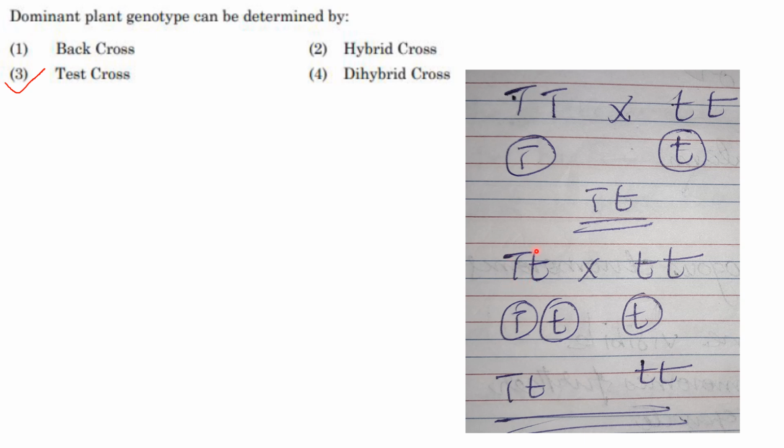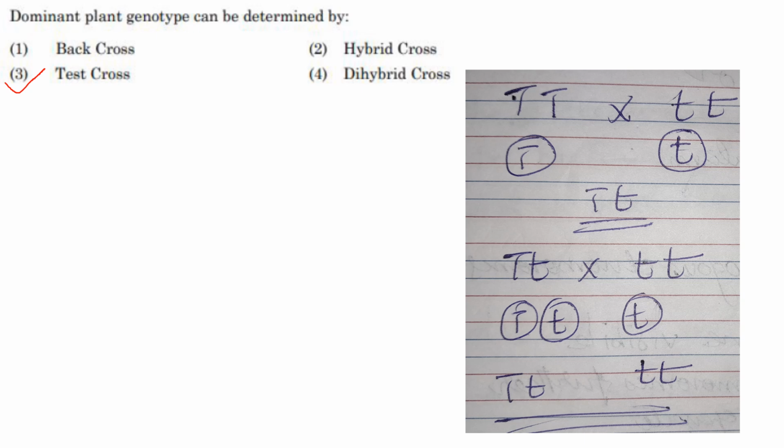Now if your unknown genotype is heterozygous, that is capital T, small t, and it is crossed with homozygous recessive, then you will get a dominant heterozygous condition and a recessive plant. So dominant plant genotype can be determined by test cross. Answer is option 3.